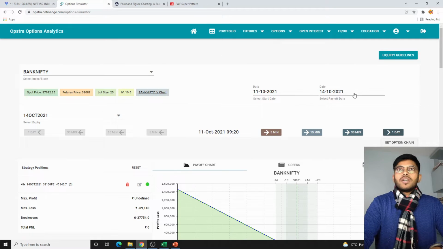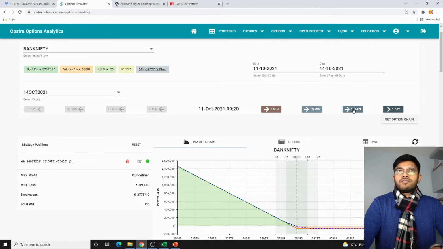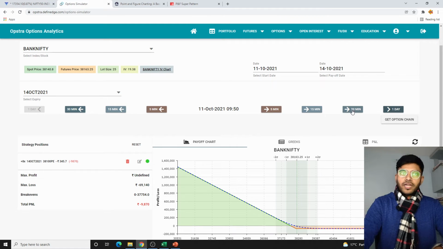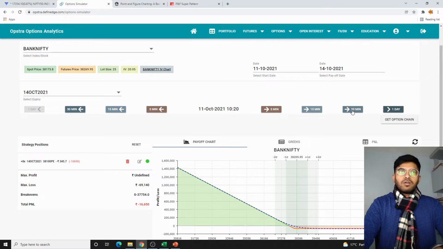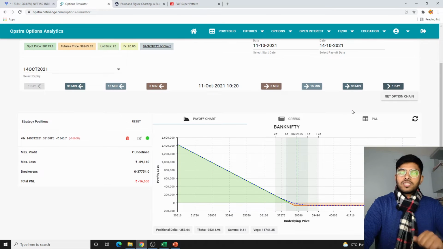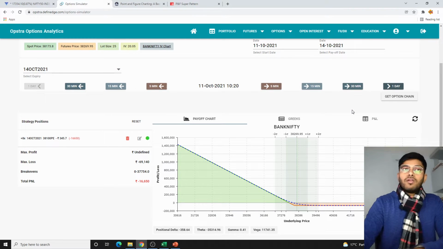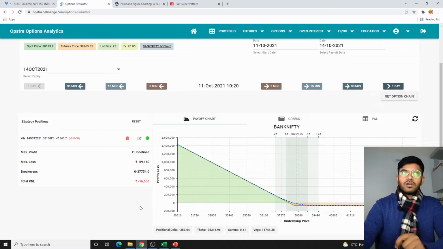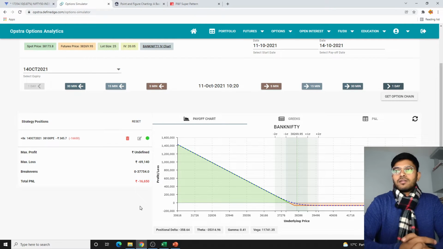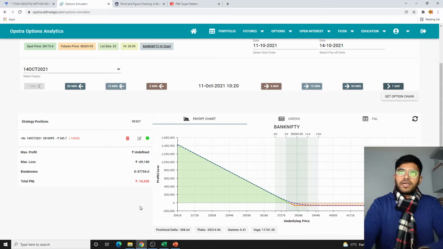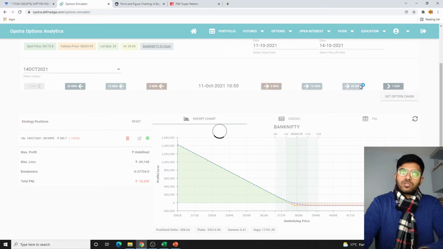So let's quickly now see what happened after 30 minutes. After 30 minutes or so, we have a loss of around 10,000 here. So you can also cut your losses if the losses are widening below 30,000. Because on around 8 lots, you cannot let it run below 30,000. So that's the risk reward ratio you have to maintain. So below 30,000, I should just exit this strategy.